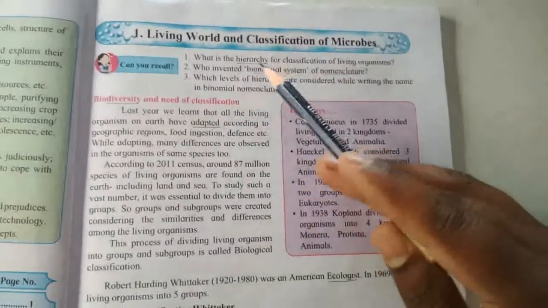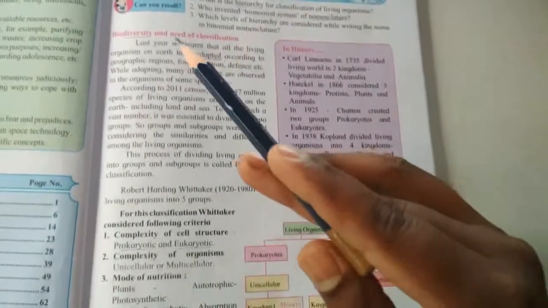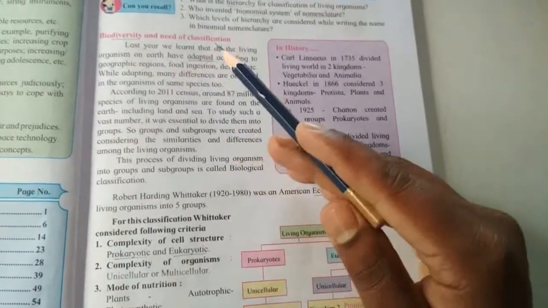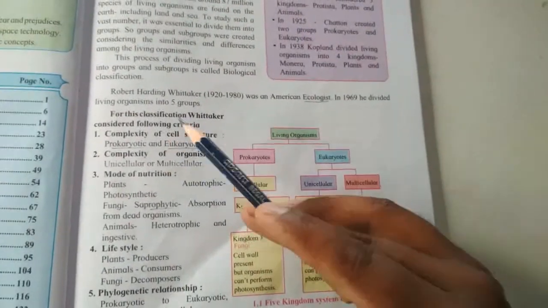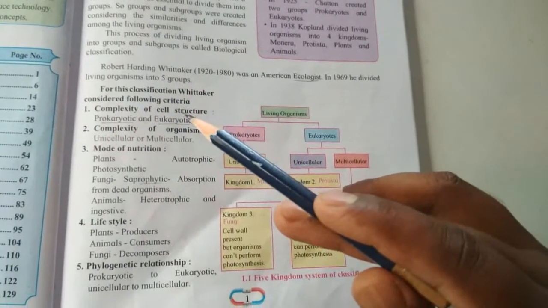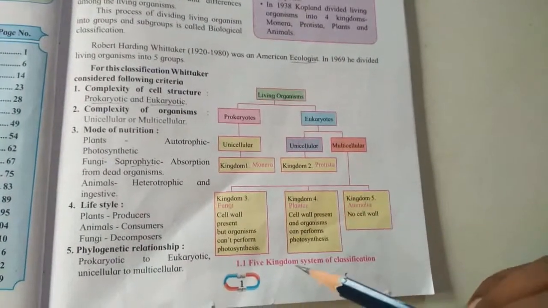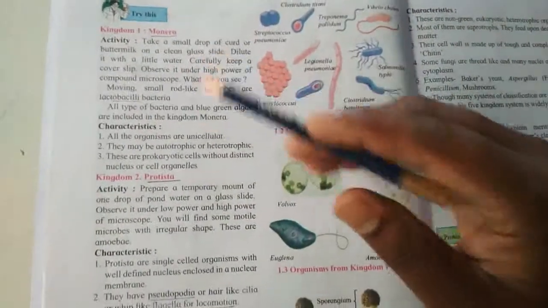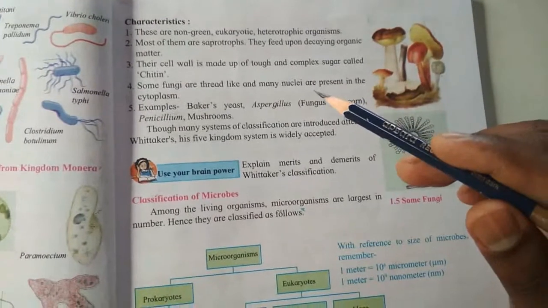So this is the first video of chapter number 1, living world and classification of microbes. In this first video, we basically studied biodiversity and the need of classification, then biological classification, then Whittaker. For the classification, Whittaker considered these five criteria. Then we studied the flowchart of the 5 kingdom system of classification. Then we studied kingdom Monera, Protista and fungi. If you have any doubt in this first video, you can ask me anytime. Thank you.